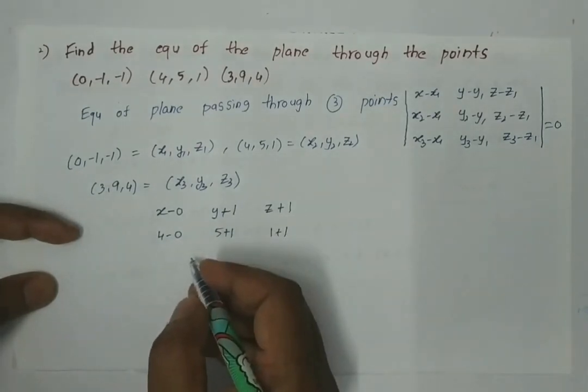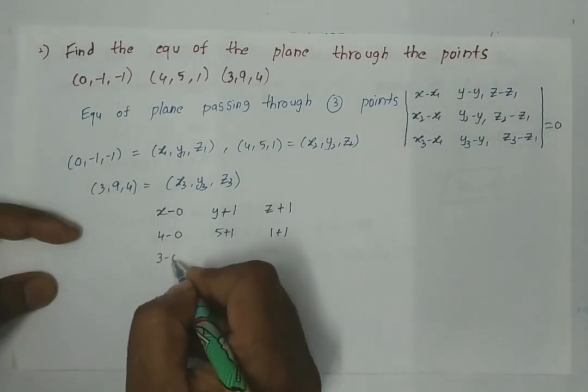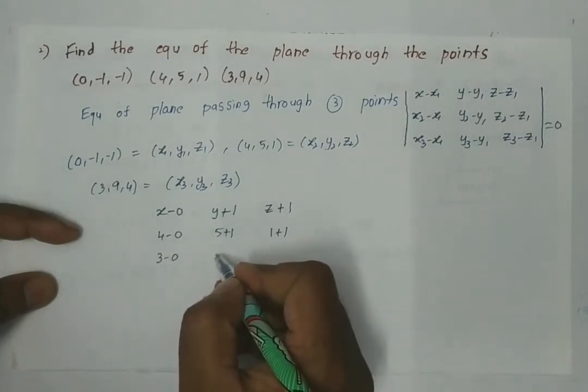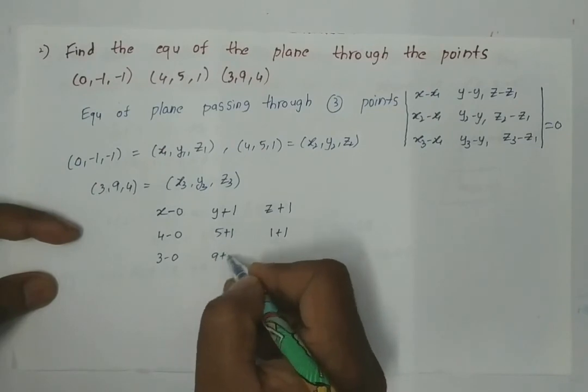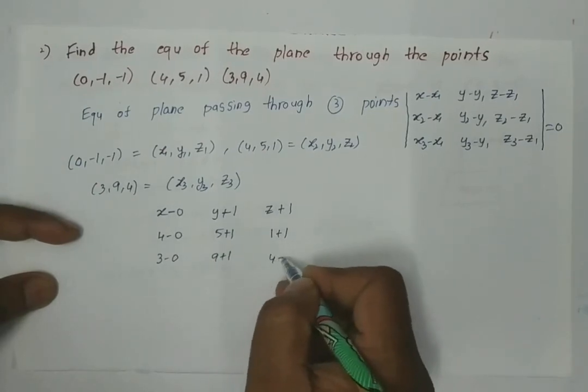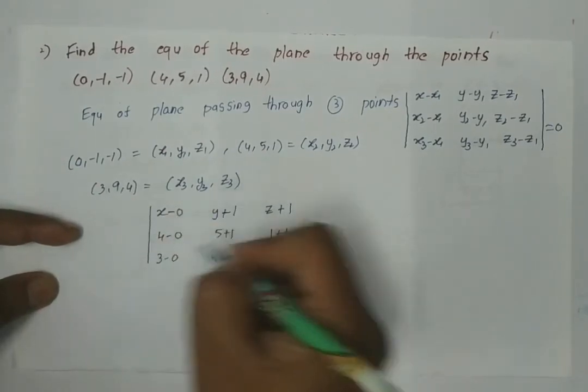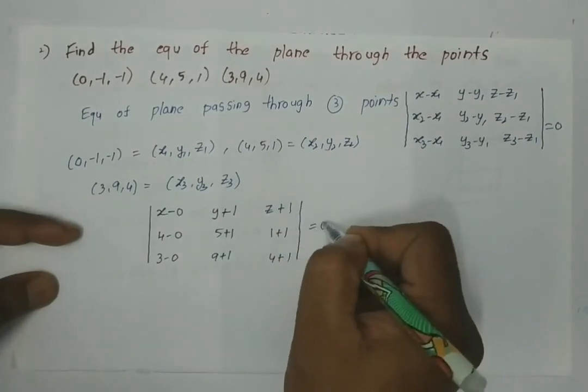Next, x3 minus x1 is 3 minus 0, y3 minus y1 is 9 plus 1, z3 minus z1 is 4 plus 1, which is equal to 0.